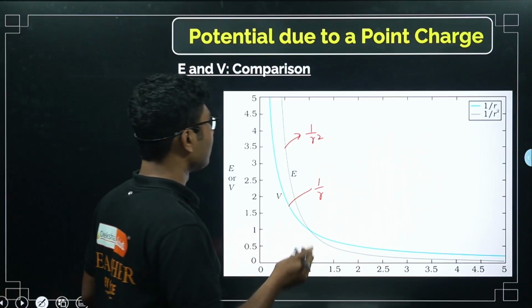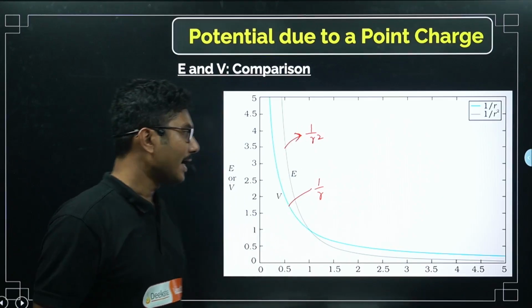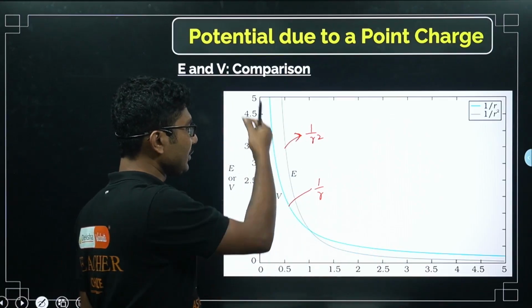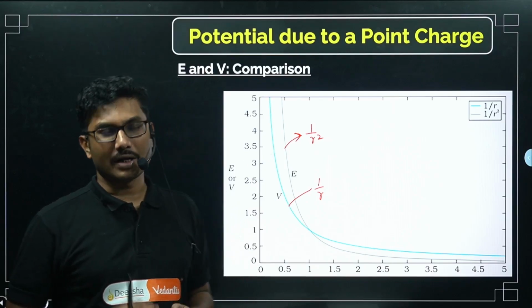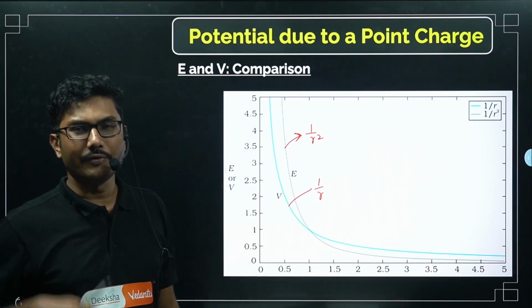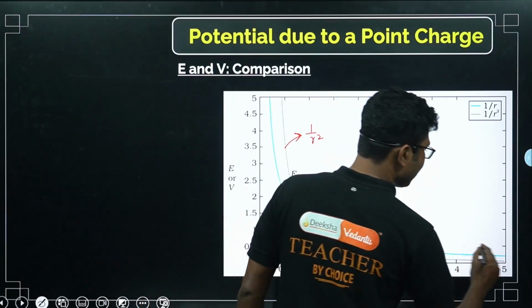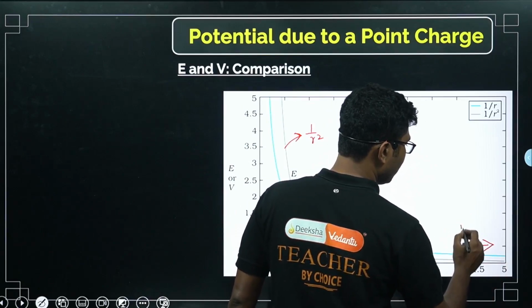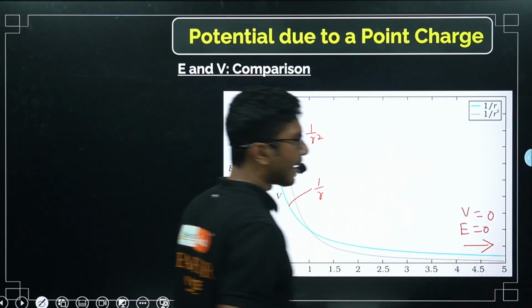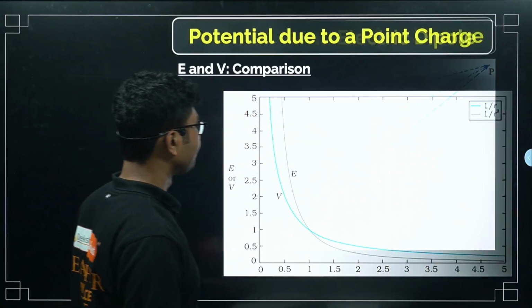So for lower values of R, E is very high, and for higher values of R it falls very rapidly. But for potential, at lower values of R the value is not that high, but it falls a little more slowly as it goes to infinity. At infinity, both E and V are 0. You should remember that at infinity, electric field and potential both are 0.